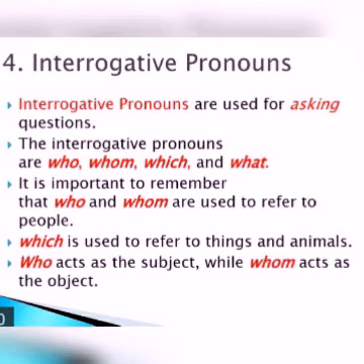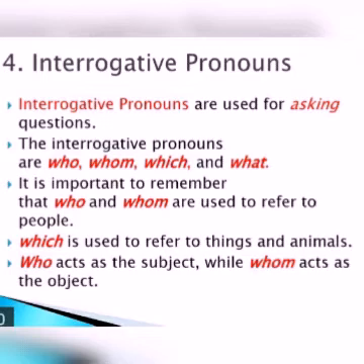Let us move into the fourth kind of pronouns, which is interrogative pronouns. What comes to your mind? Interrogative means always asking a question. The interrogative pronouns are who, whom, which and what. It is important to remember that who and whom are used to refer to people, and which is used to refer to things and animals. Who acts as the subject while whom acts as an object.